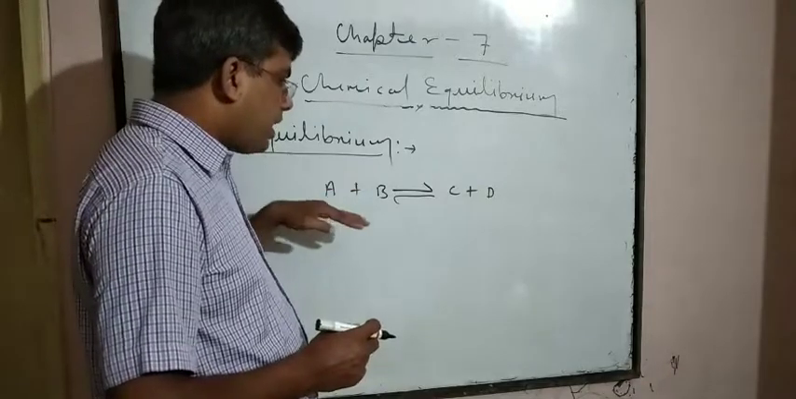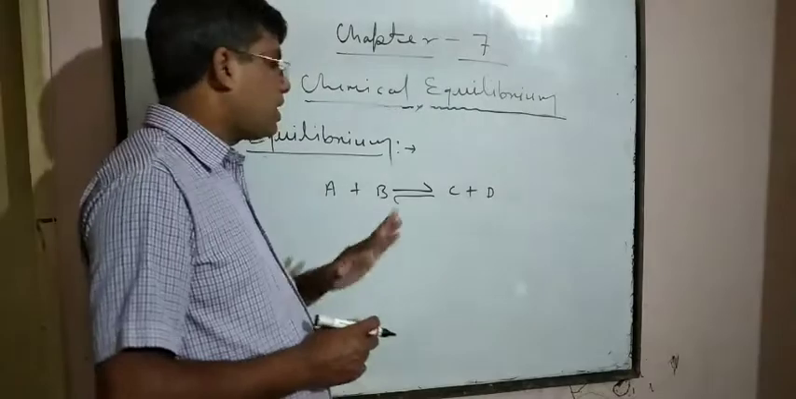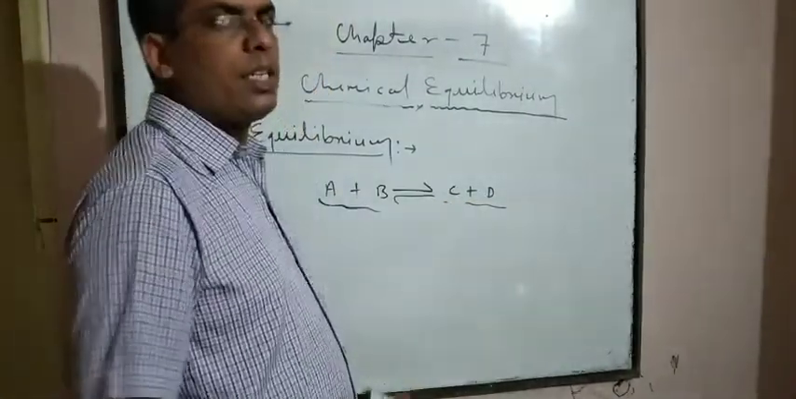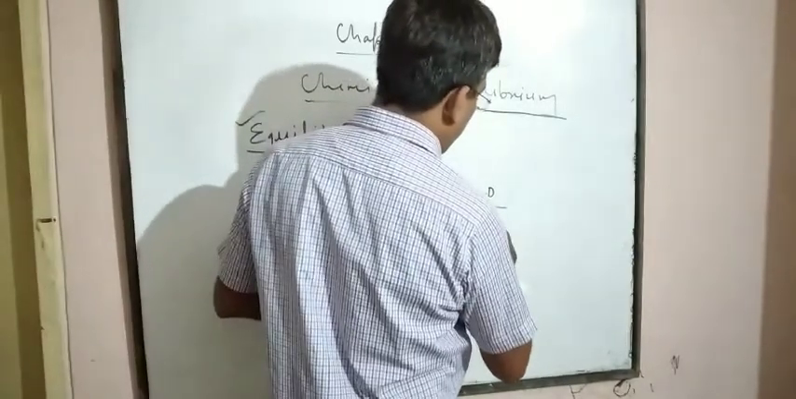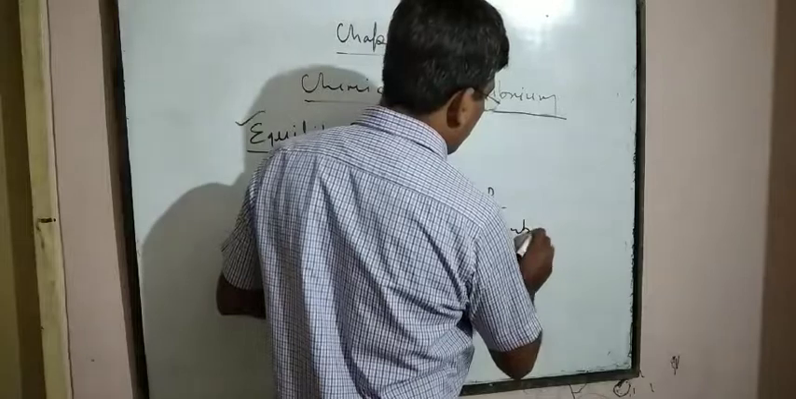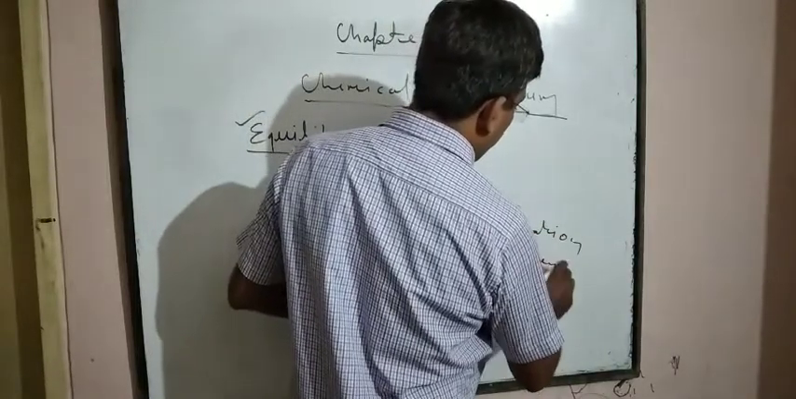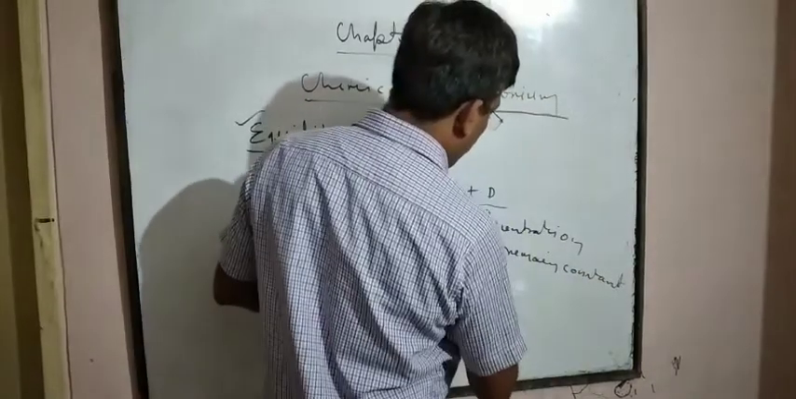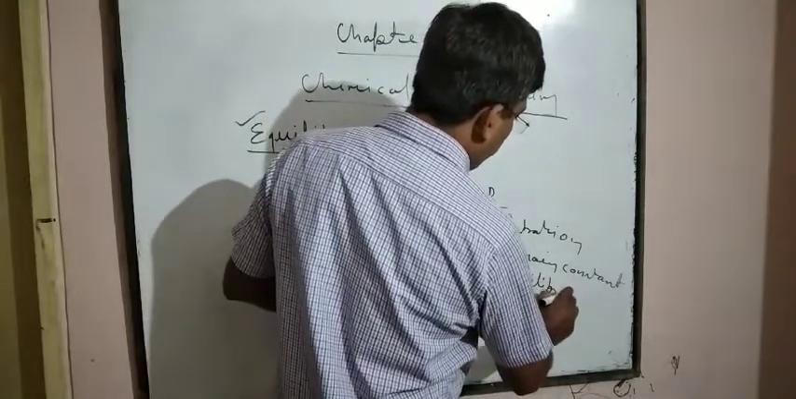So at a state of equilibrium, whatever concentrations of reactants and products are present remain constant. That does not change with respect to time. Concentration remains constant at equilibrium.